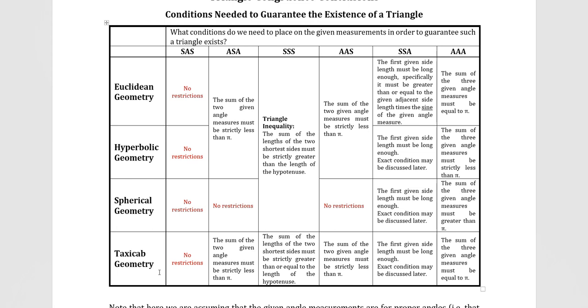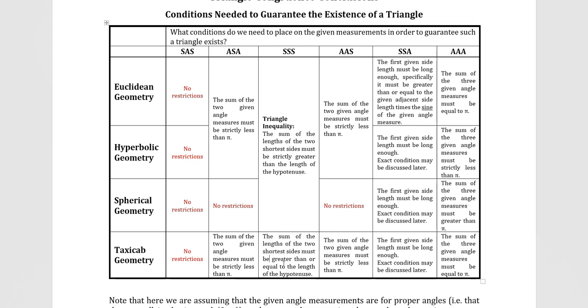Now in taxicab geometry, it's almost that, but here the sum of the lengths of the two shortest sides must be greater than or equal to the length of the hypotenuse. So just a slightly less restrictive version of the triangle inequality.